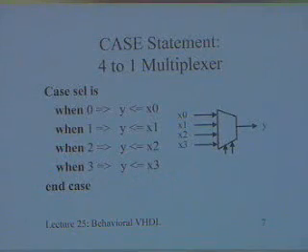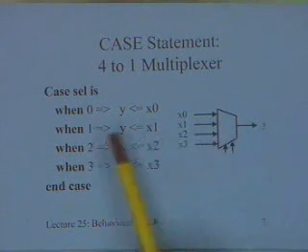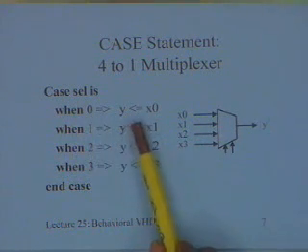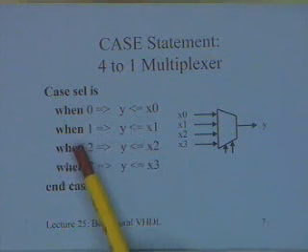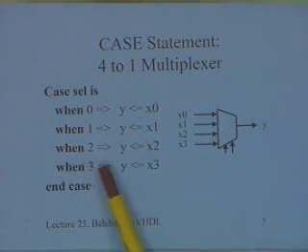You can have a similar situation when I want to do a case select, and this could appear as part of a process when you are doing a sequential description. So you can see the difference in what is happening. Case select is: when 0, y is assigned x0, when 1, y is assigned x1, when 2, y is assigned x2.